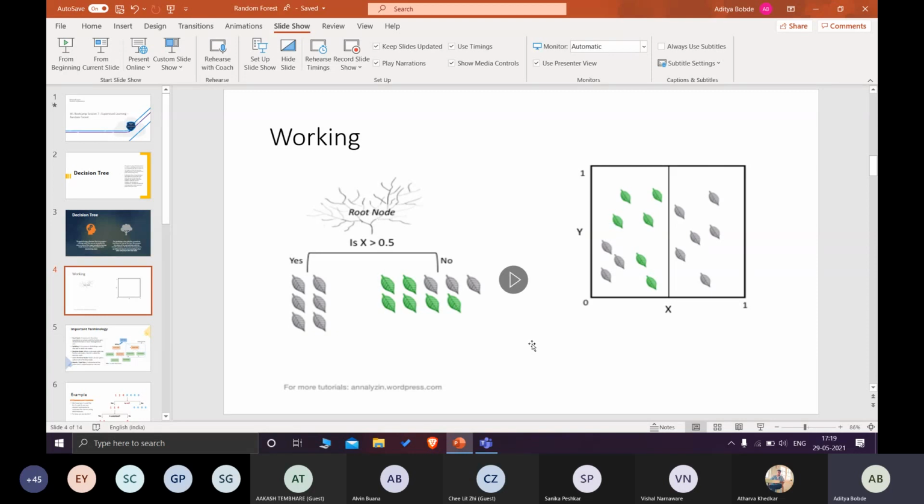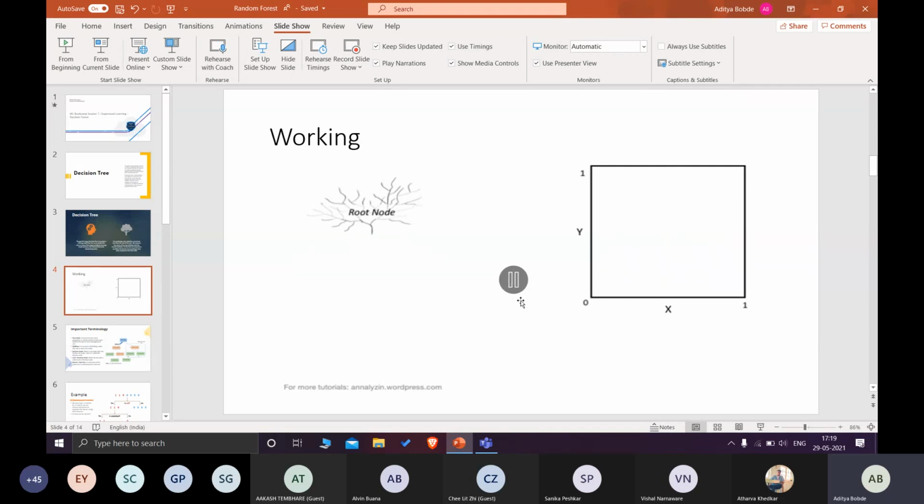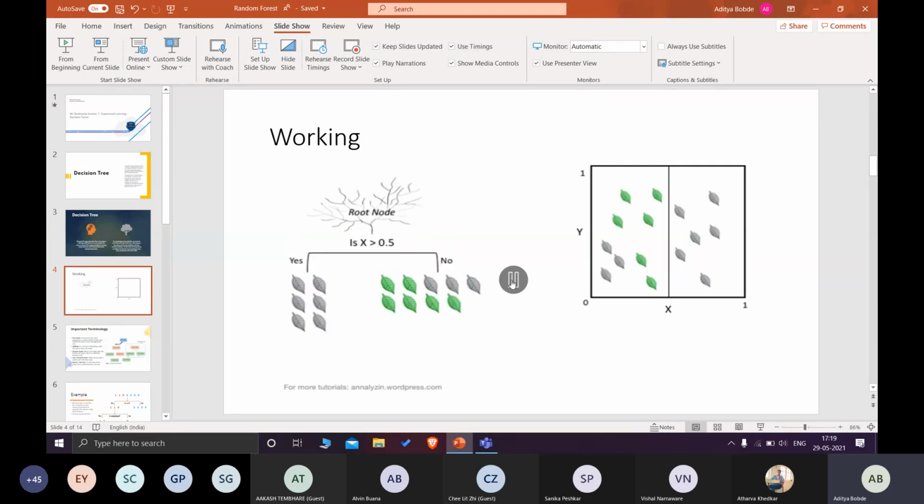So what happens? Now we will again give some conditions because at the end I want two classes. But on the left side you can see it is a mixture of green and gray leaves, and at the end I want both colors segregated. So I will be giving another condition. This is my condition: if x is greater than 0.5, this is my class.